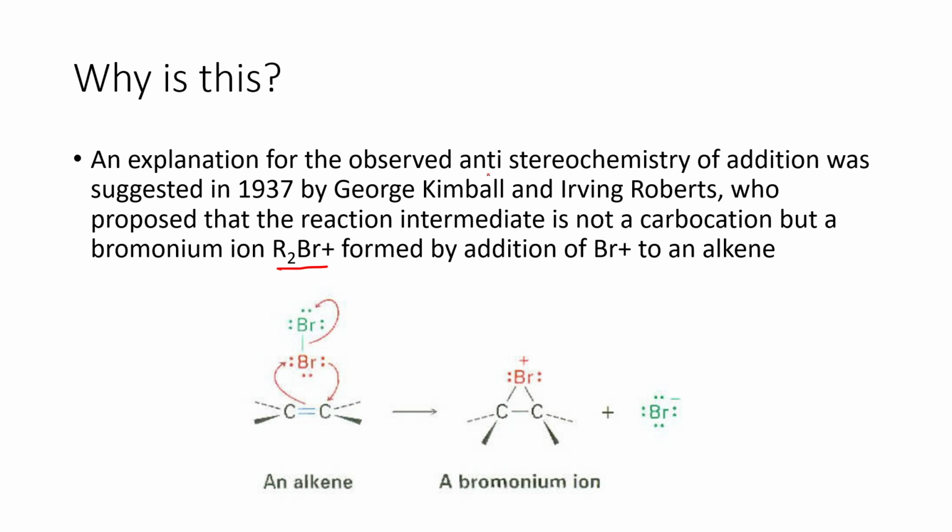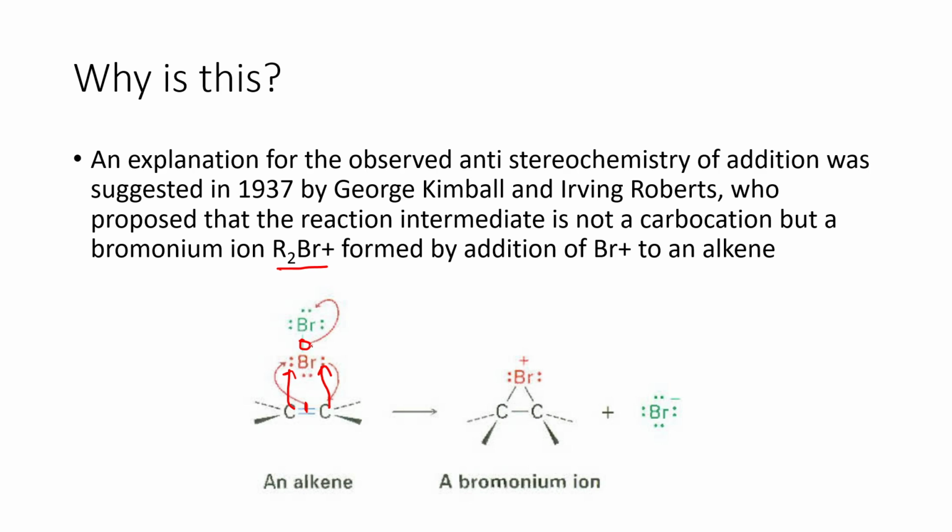So nangyayari, itong ating compound na ito sabay magbabond sa dalawang carbon na ito. So parang bibiyakin niya ito, mabibiyak ito pag sabay siyang magbabond sa ating bromine.